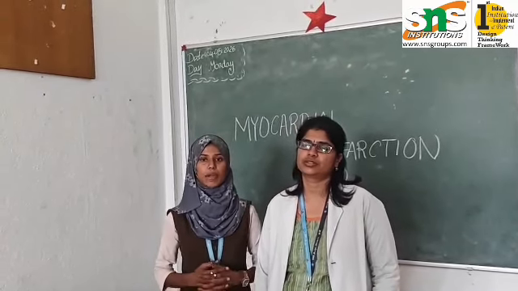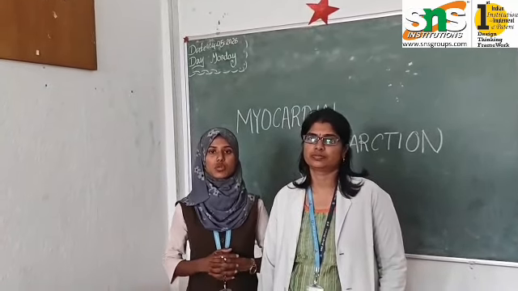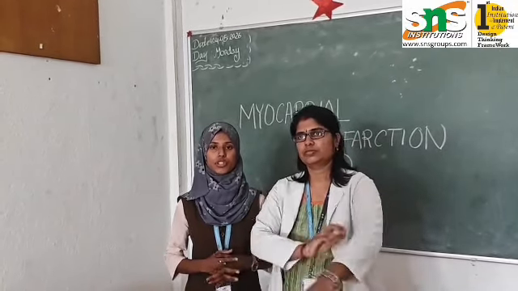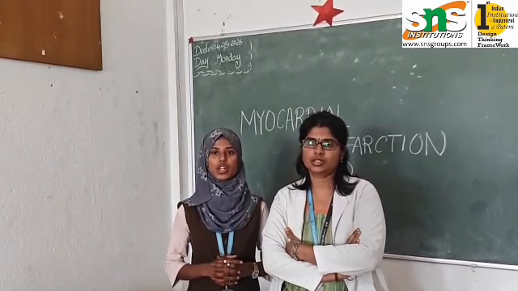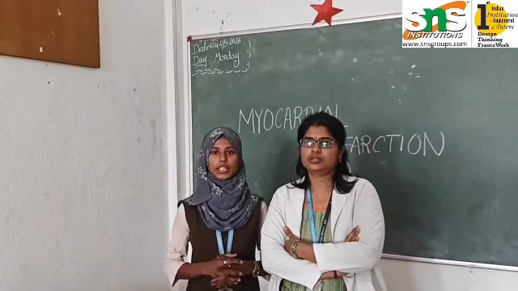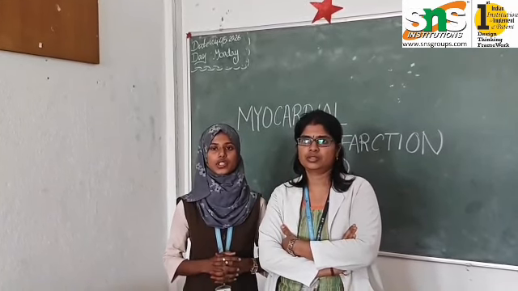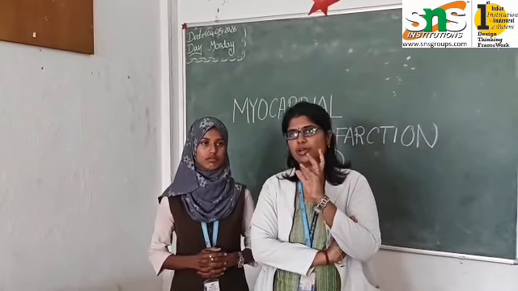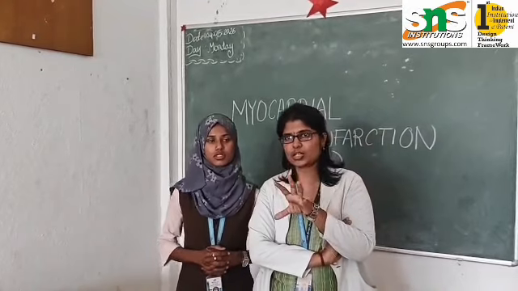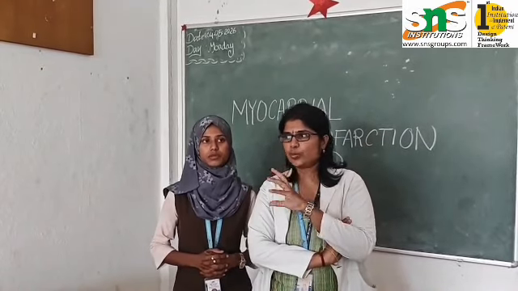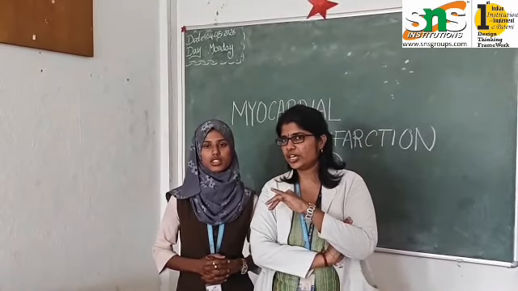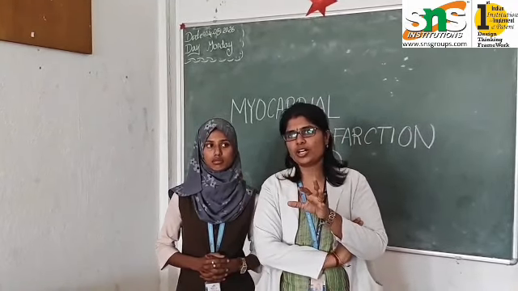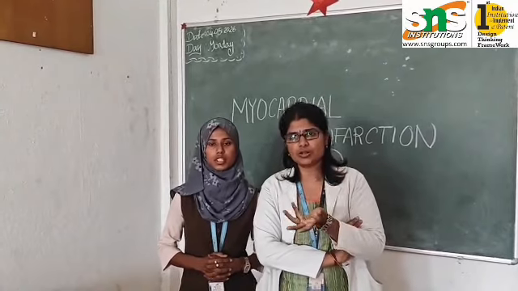Pathophysiology. Let's see about the pathophysiology. There are certain conditions which cause myocardial infarction. Number 1, atherosclerotic plaque formation, in which fat, cholesterol and inflammatory cells accumulate in the coronary arteries, forming an atherosclerotic plaque. So the plaque is because of the presence of some cholesterol or fat deposited in which layer? Okay, it gets accumulated in the coronary artery, forming the atherosclerotic plaque.